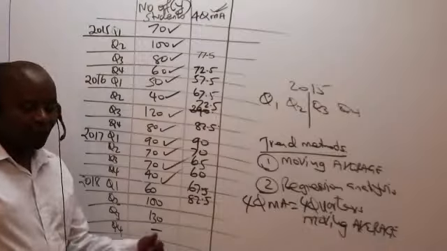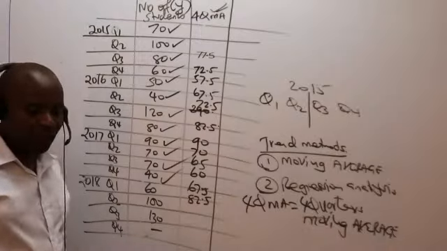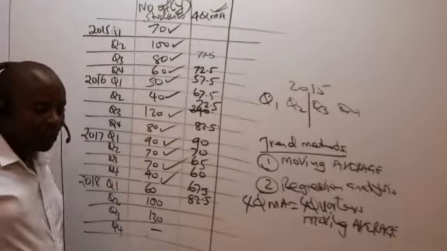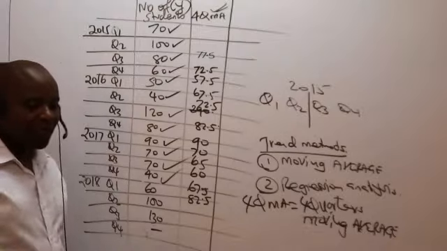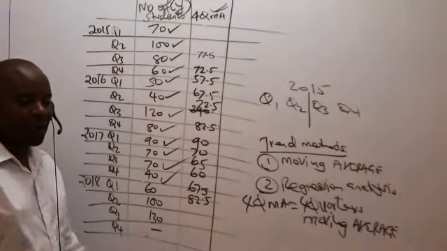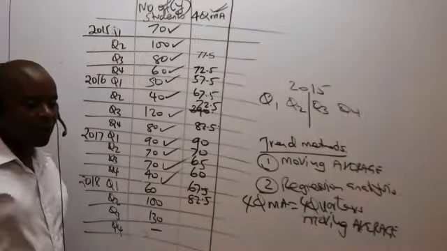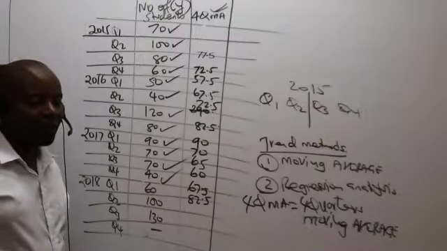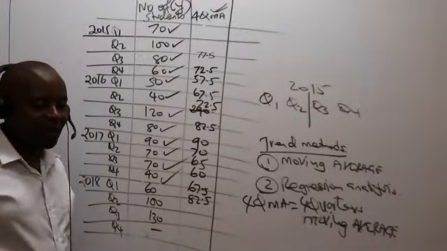If you've been doing them with me, of course, you'll not be having a challenge. So I would want somebody to confirm whether these figures are correct. 4-quarter moving average. Vinny says no.